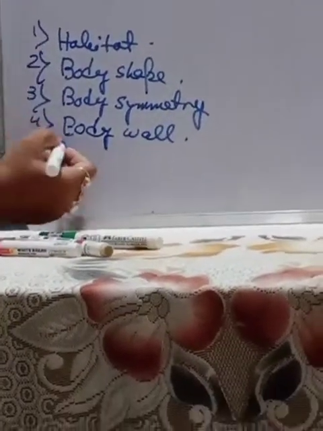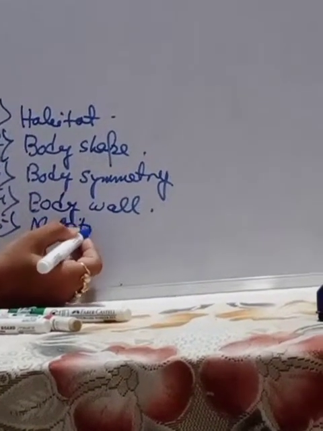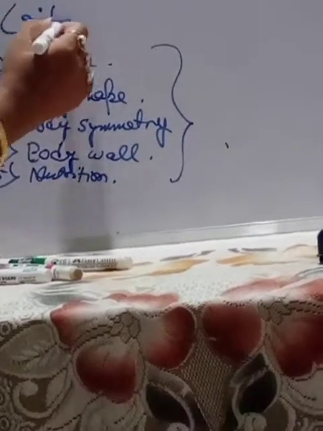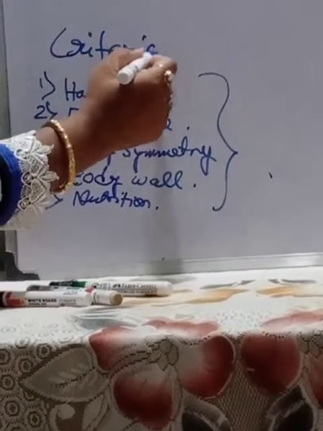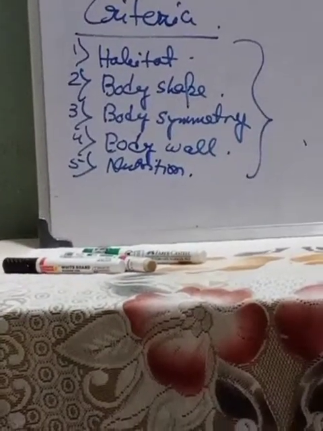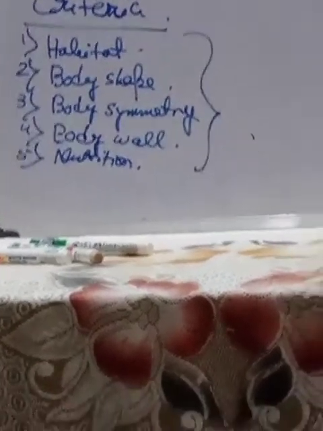Clear? So these are some of the criteria on the basis of which this classification of animals, that are the invertebrate ones, is done into 8 phyla.